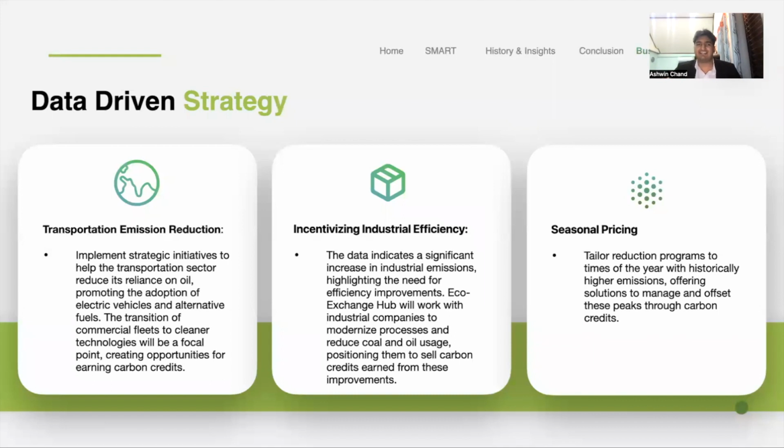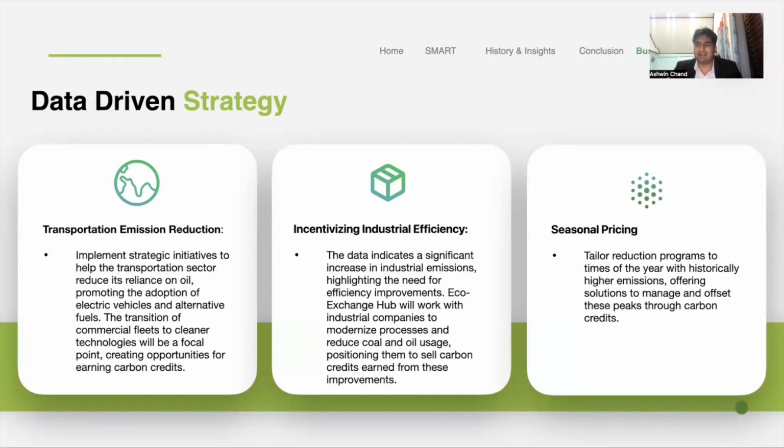We can also do incentivizing industrial efficiency. Data indicates a significant increase in industrial emissions, highlighting the need for efficiency improvements. Our EcoStart will work with industrial companies to modernize processes to reduce coal and oil usage. Because we know industrial people are using it, we know we can sell carbon credit to them to offset whatever they're producing. We know transportation is high. We know that industrials are high, but what can we do about it? They still have to produce, they still have to meet the demand. Hence, this is where we can come in and make them better.